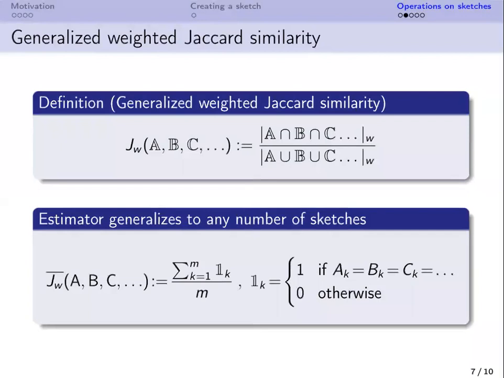The reasoning can be generalized to a larger number of sketches. At first, we need to generalize weighted Jaccard similarity to be the ratio of weighted cardinalities for intersection and union of any number of sets. Then we define a generalized estimator in a similar way as the basic one, by counting the positions on which all sketches have the same value.